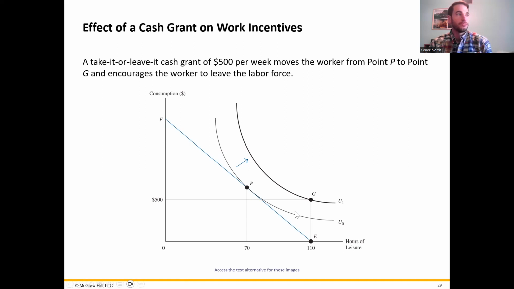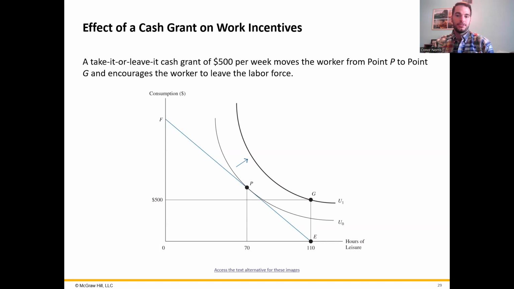For them, they can maximize their utility here at point G. Again, we're farther out than the original utility curve here at U0. That's what maximizes their utility. So $500 of consumption, which is what they receive for that grant, and then 110 hours of leisure, the full week of leisure. Working at the available wage rate is not going to provide enough utility to be a better option than dropping out of the labor force and receiving that grant.